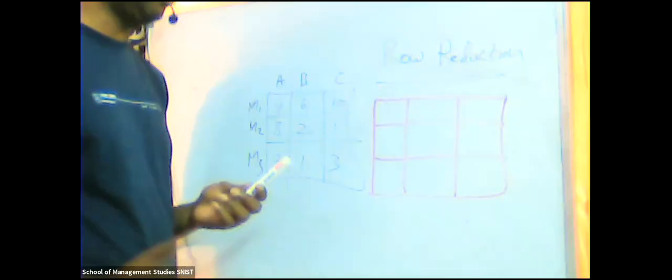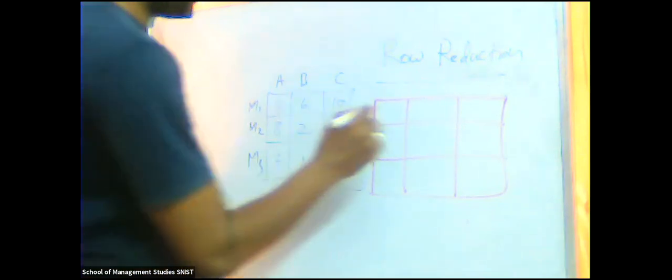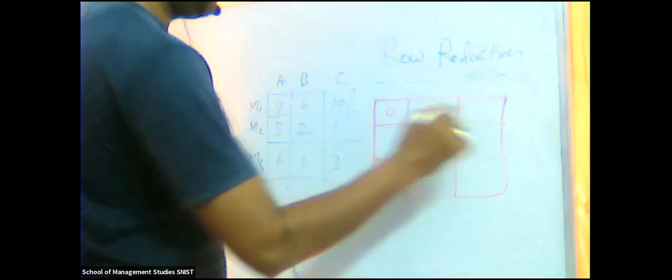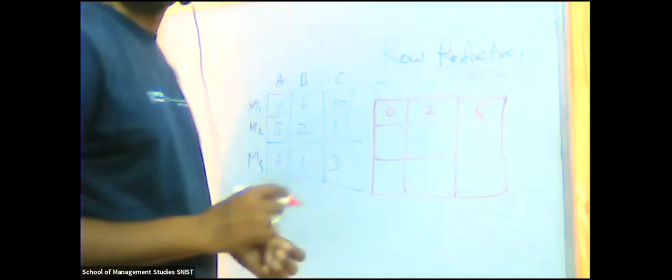So this is row reduction. First, initially you are doing it under assignment problems. In the first row, which one is the minimum value? 4, 6, 10. Which one is the minimum? 4. So you have to subtract that minimum value. So 4 minus 4 becomes 0. 6 minus 4, 2. 10 minus 4 becomes 6.